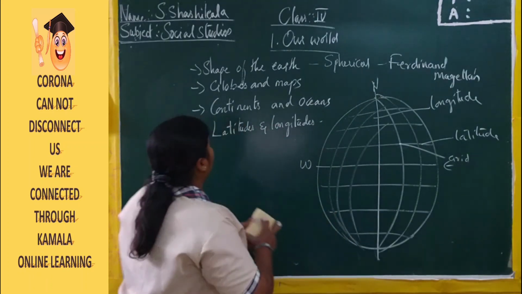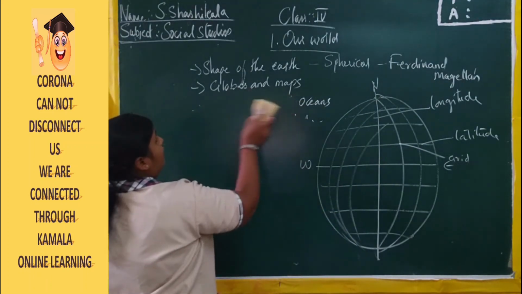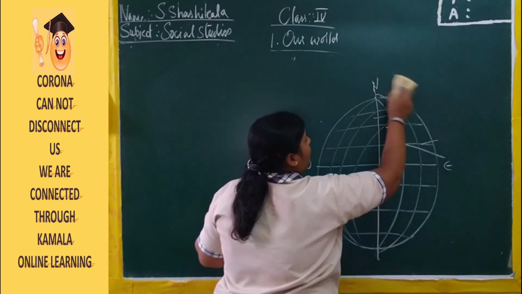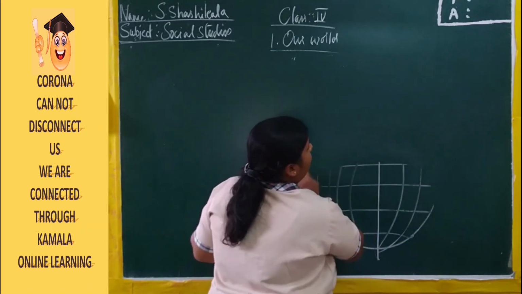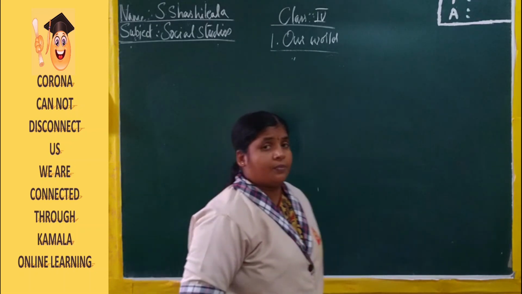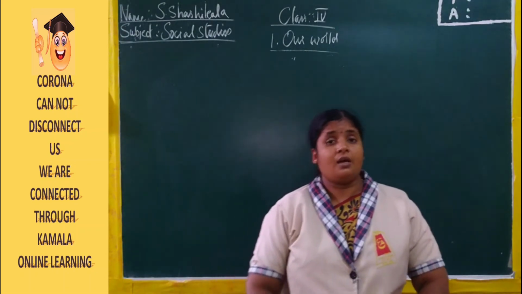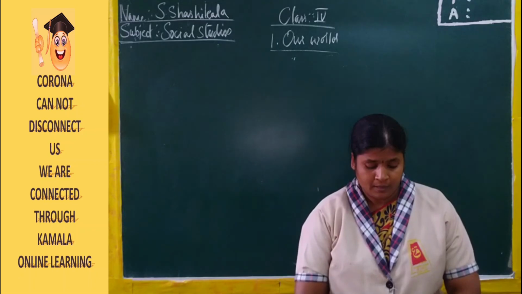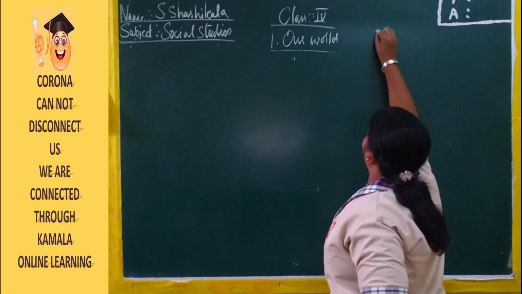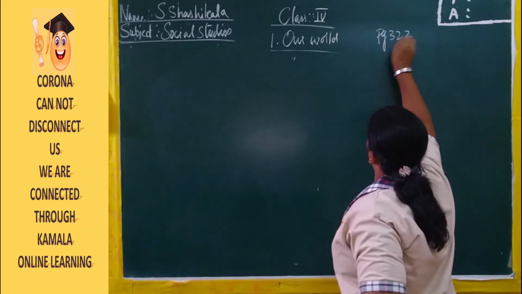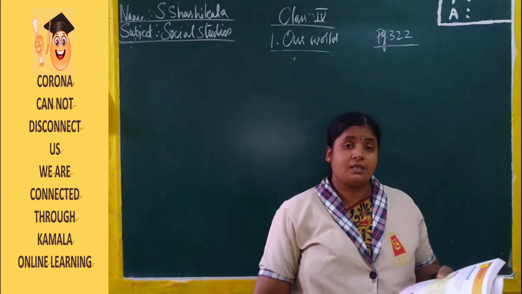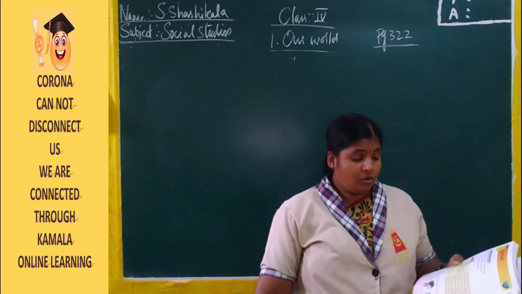Now with this we have done a small revision of our lesson. Now moving to the exercise part which is there in our textbook. Now we are going to do that. Please hold the pencils and concentrate when I am giving the answers. Right? Please take out page number 322. Already I gave this as homework. Please cross check whether your answer is correct or not.